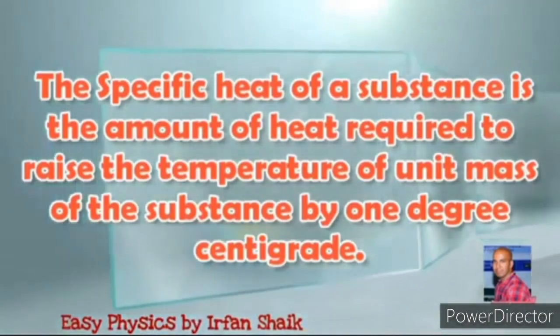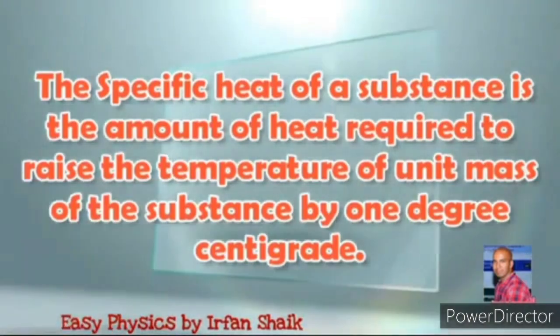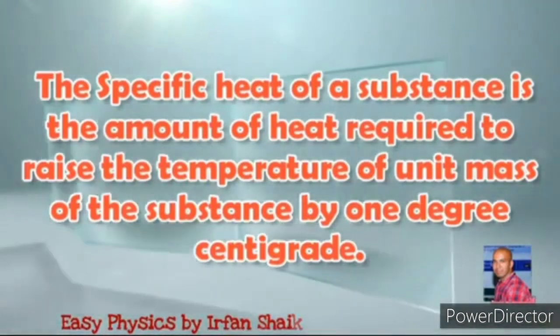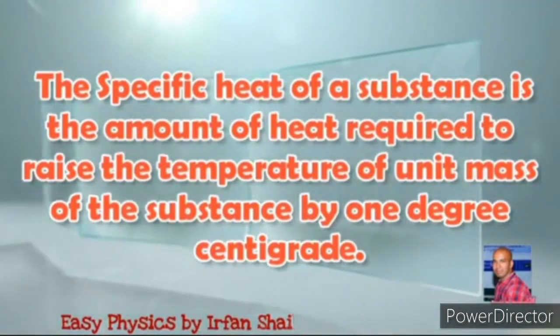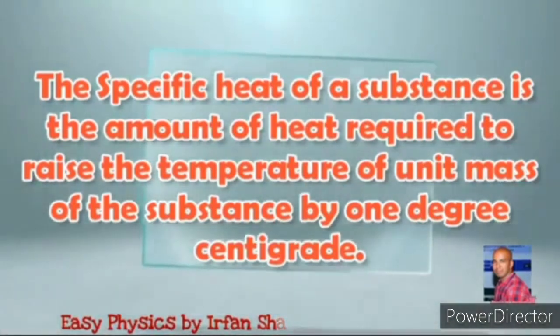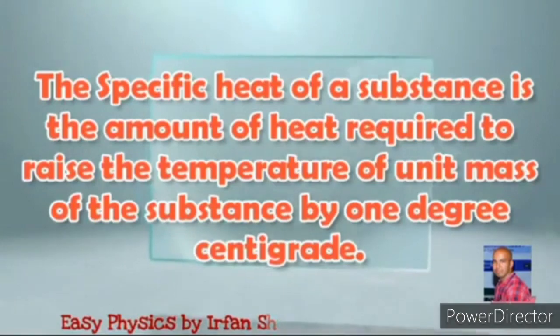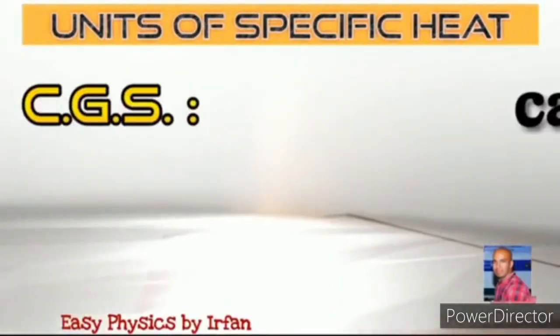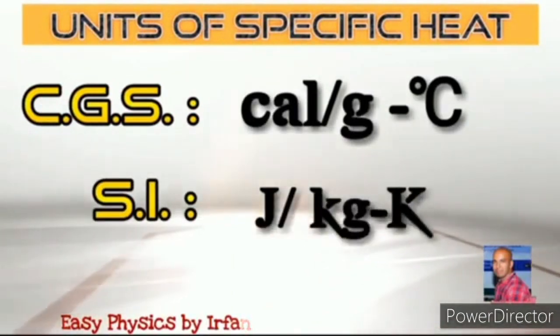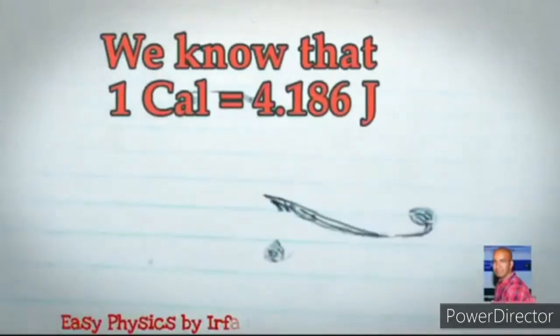The specific heat of a substance is the amount of heat required to raise the temperature of unit mass of the substance by 1 degree centigrade. Now let us know the units of specific heat. In CGS system, the units are calories per gram degree centigrade. In SI system, the units are joules per kg Kelvin.